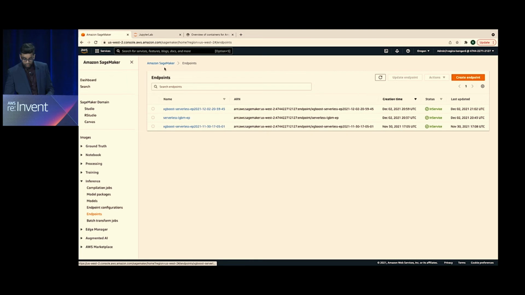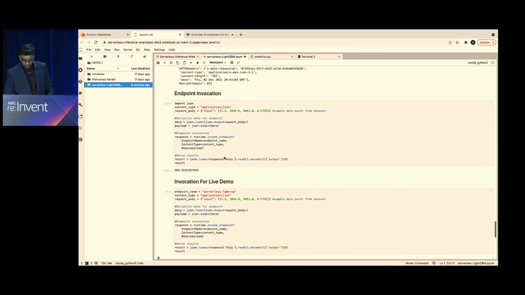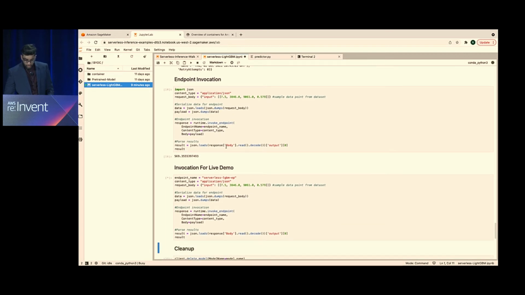You should be able to see both of these endpoints have been created, and if we invoke this, we'll be able to see our results right there. And with that, at least right now, I think those are the 2 different ways you could look at it. If you have a custom framework, it's a certain way that you could port over whatever framework you're dealing with. And overall, we encourage you, if you're dealing with TensorFlow, PyTorch, scikit-learn or Hugging Face, which we support, it's normally easier, as you can see with that XGBoost algorithm, that you can grab and pull that image and build off of it. So with that, I think I'll clean up the demo for now, and I'll hand it off to Rishabh for Q&A.